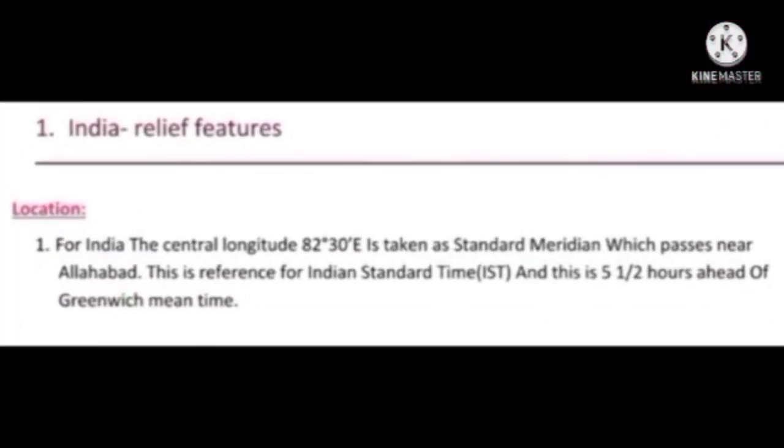In this lesson, the next topic is location. For India, the central longitude, 82 degrees 30 minutes east longitude, is taken as the standard meridian. It is the Indian Standard Meridian, which passes near Allahabad in Uttar Pradesh. This is the reference for Indian Standard Time, and this is 5.5 hours ahead of Greenwich Mean Time.